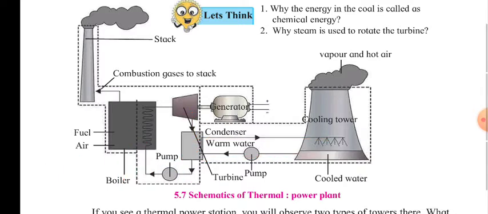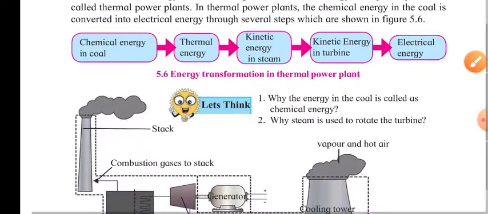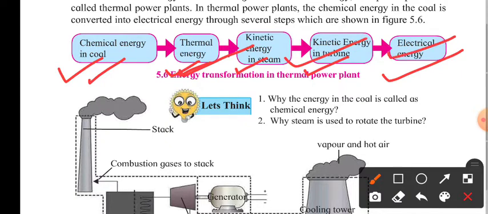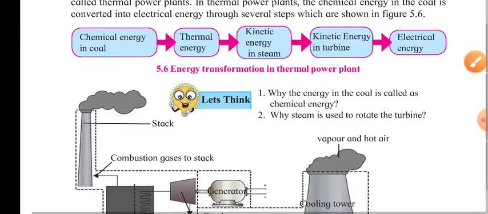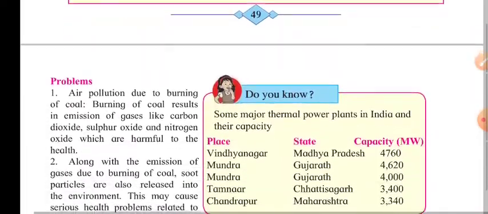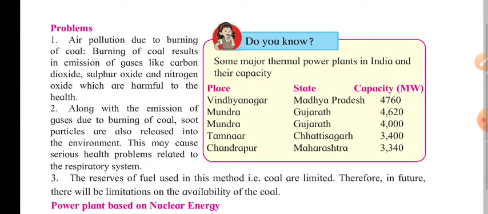Okay, now further, another thing they have given over here is the chemical energy in coal, then the thermal energy, kinetic energy in the steam, kinetic energy in the turbine, and then the electrical energy. You can see the transformation of the energy from the chemical energy to the thermal, thermal to the kinetic, kinetic to the electrical energy. So there is a change in the different forms of the energy.